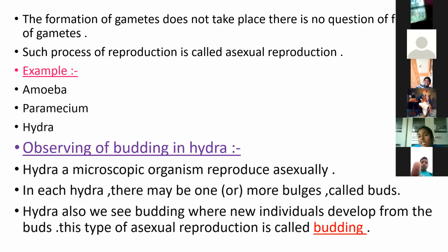They do not involve gametes like male and female. Such a process is known as asexual reproduction.